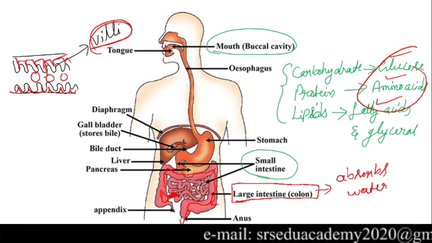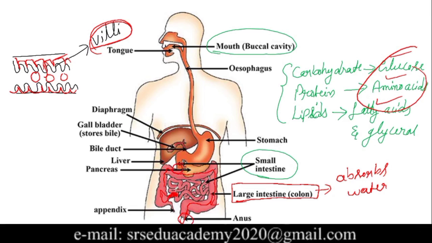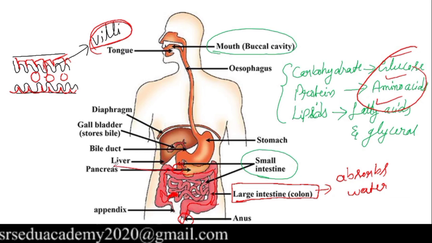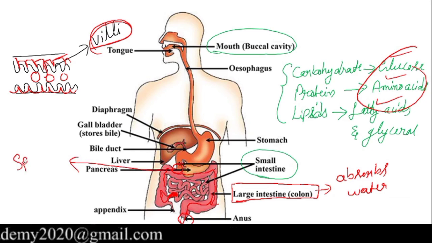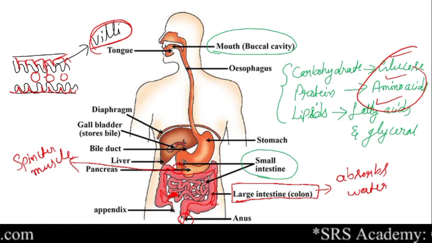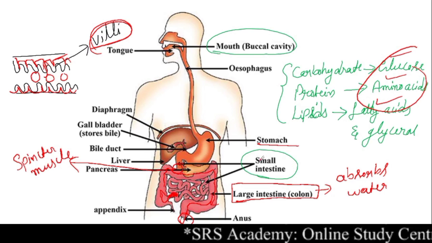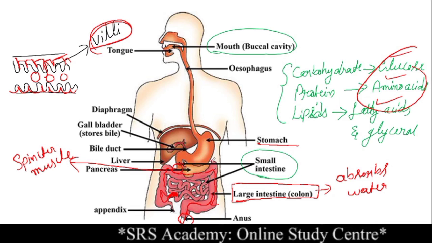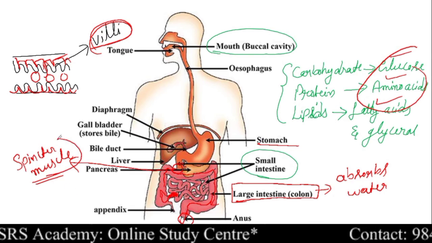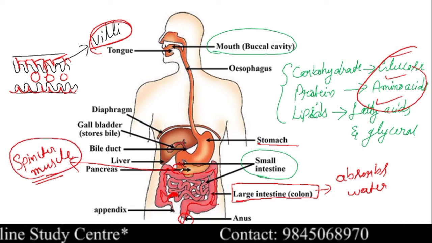Now, one more important part here is, in these positions we have some muscles. At the stomach, we call it the sphincter muscle. What is the function of the sphincter muscle? As I said, the food remains in the stomach for how many hours? 3 to 4 hours for digestion. The food is maintained in the stomach because of the presence of this sphincter muscle. It acts as a gate. This sphincter muscle controls the movement of the food from the stomach into the intestine.